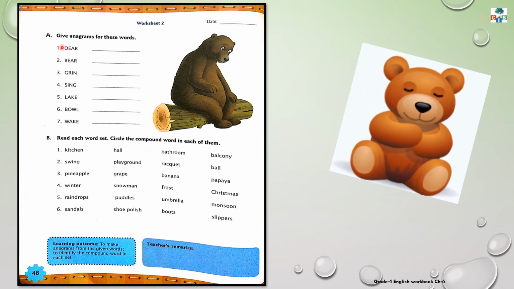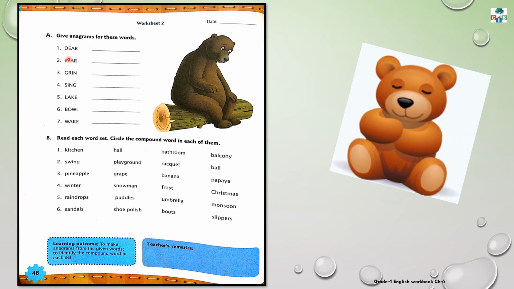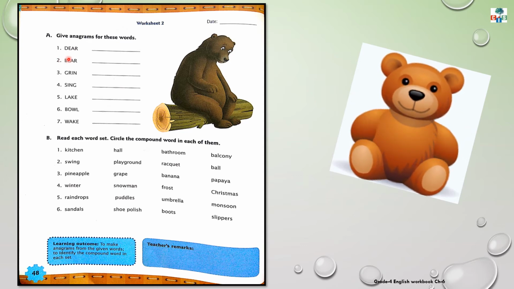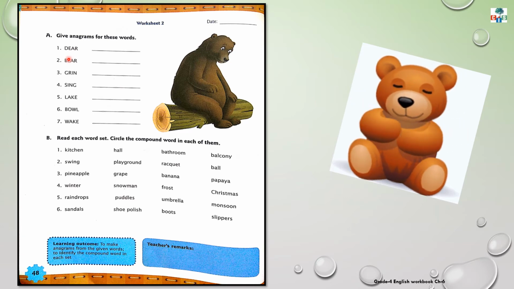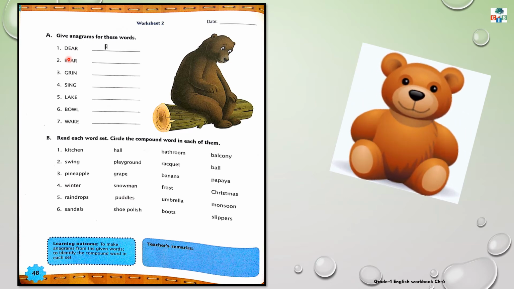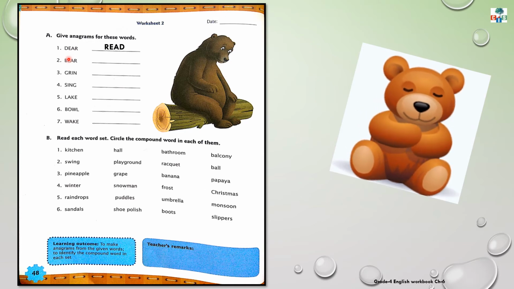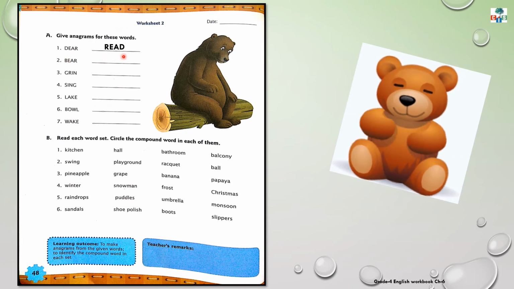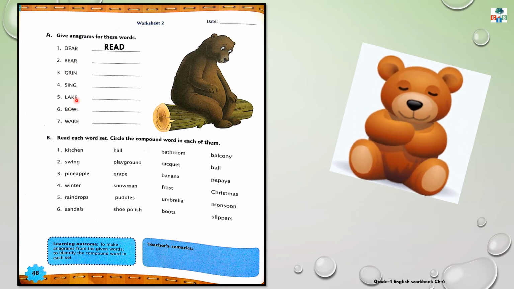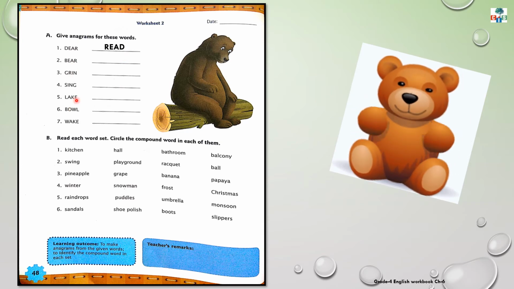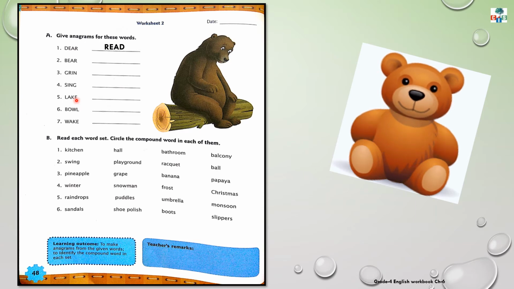So, number 1, the word is dear, D-E-A-R. And when you rearrange the letters, you will get an anagram. Yes, that is read, R-E-A-D, read. And I'm sure that for rest of the words, you will easily get the anagrams.